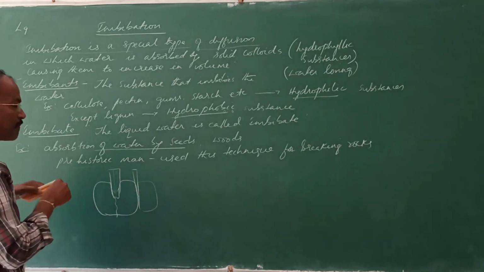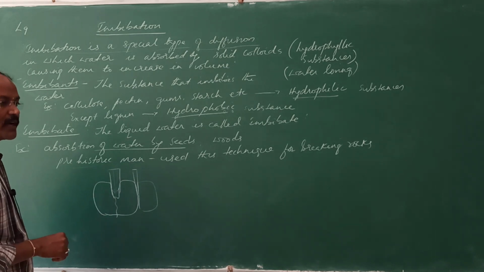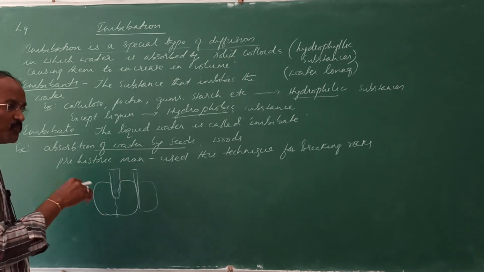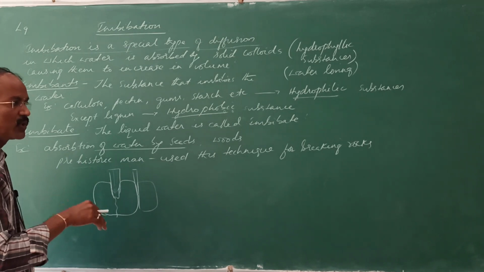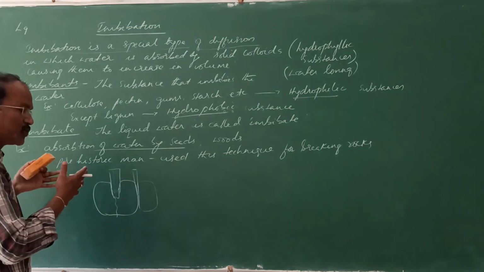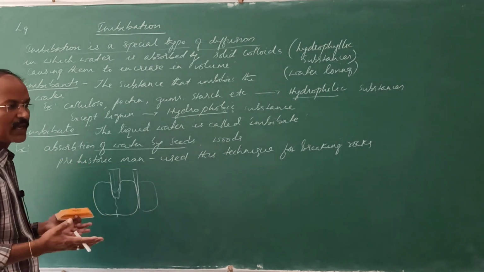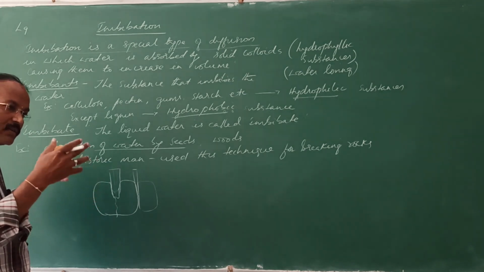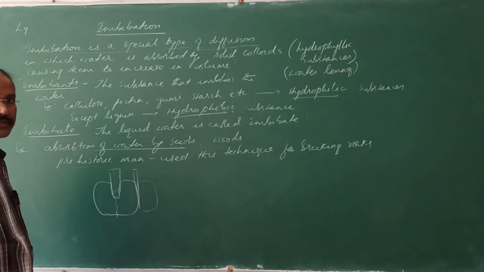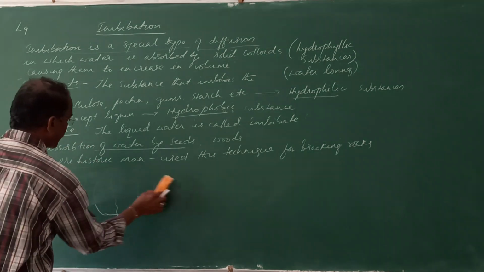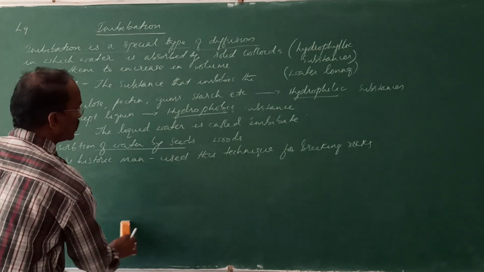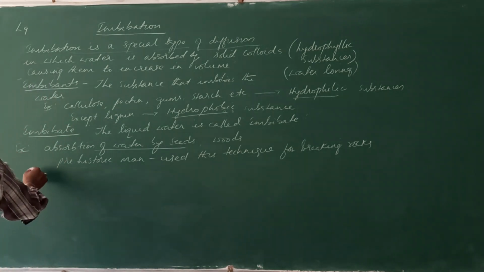By putting a piece of wood into the depression of the rocks, they used to pour water. When they poured the water, the wood used to swell. When the wood swelled, the rock used to split. So this technique was used by prehistoric men for breaking rocks.